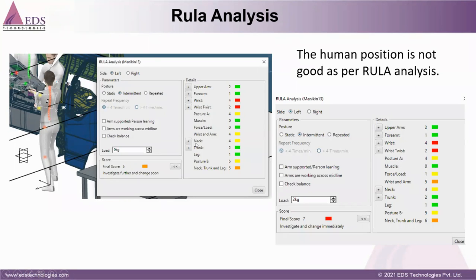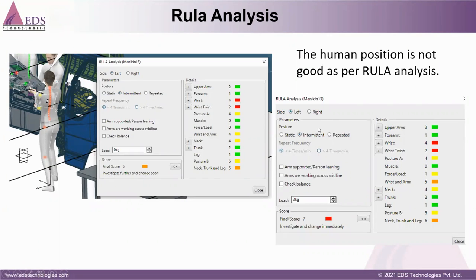The RULA analysis gives a score from 1 to 7. With 0 kg load, the final score is 5, and the message given is investigate further and change soon. We need to change the posture soon.